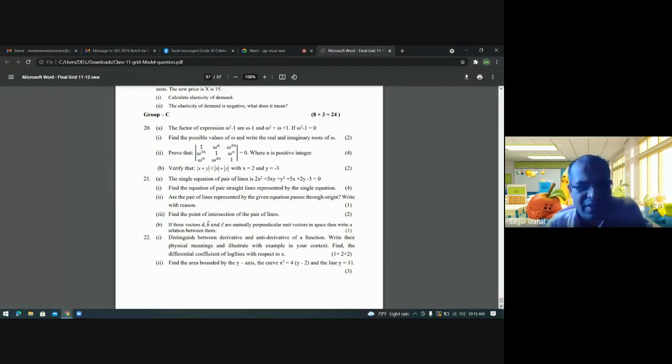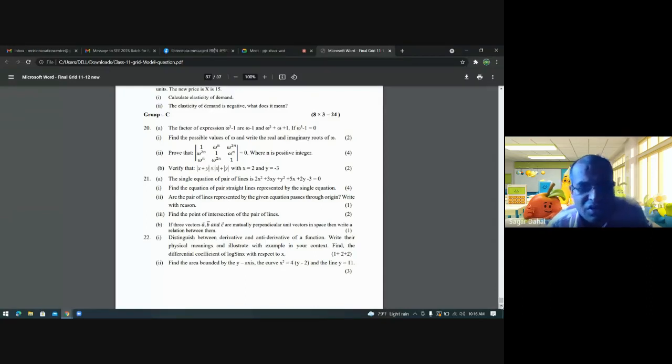And if 3 vectors A, B, and C are mutually perpendicular unit vectors in space, then write a relation between them. Very tricky questions, plus you know lengthy questions are there, so you have to be very careful on this. Distinguish between derivative and antiderivative of a function. You have to give the definition. It carries 1 mark, so you can give just the definition of derivative and antiderivative. Write the physical meaning and illustrate with an example in your context. So you can see the interpretation.